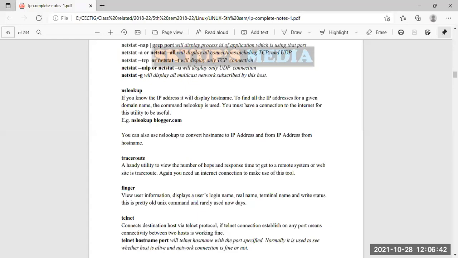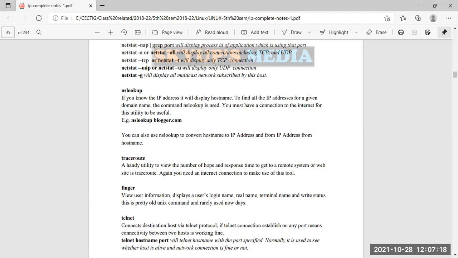Traceroute is the utility to view the number of hops and the response time to reach a remote system or website. So traceroute is to know how many hops are present. For that, traceroute is important. Finger is used to view user information, displaying the user login name, real name, timing and connection time. There are some options available for it.